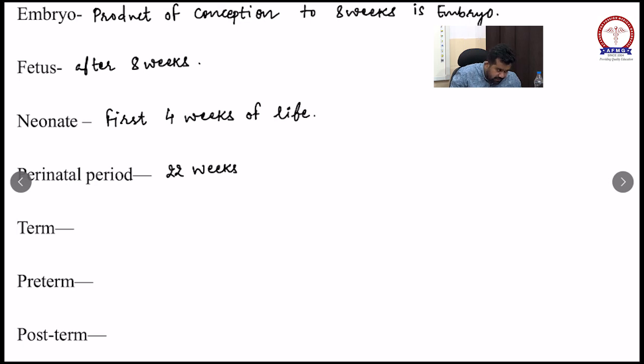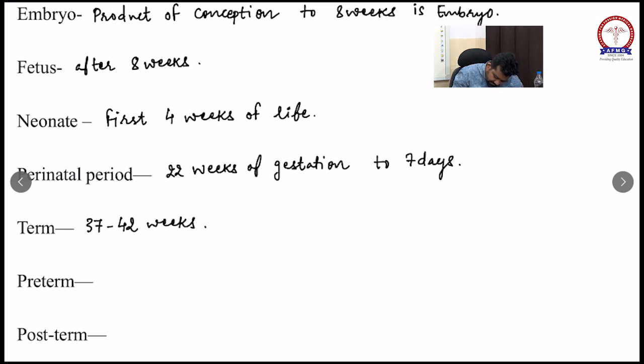Perinatal period is 22 weeks of gestation to 7 days. 37 to 42 weeks is termed term. If a child is born before 37 weeks, it is a preterm child.